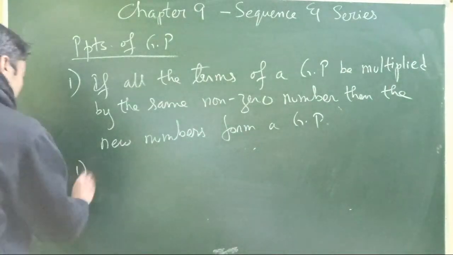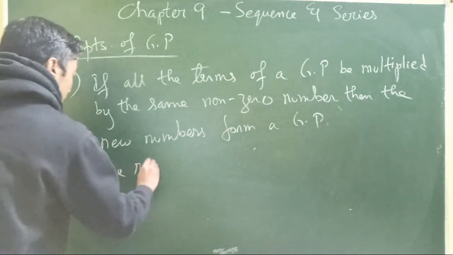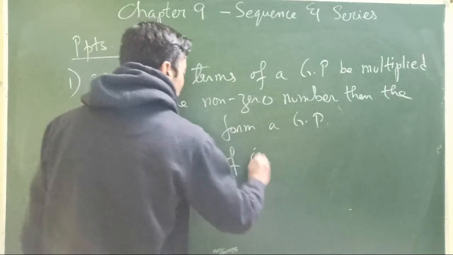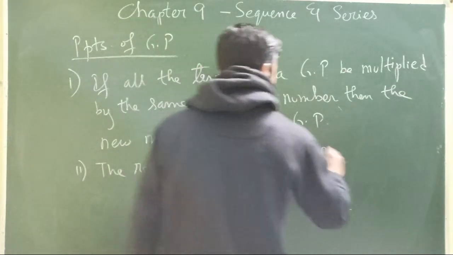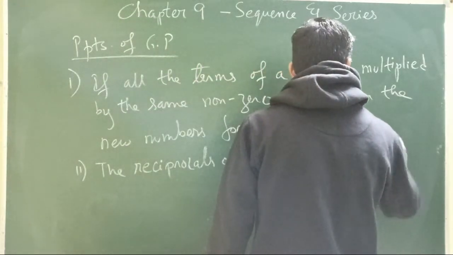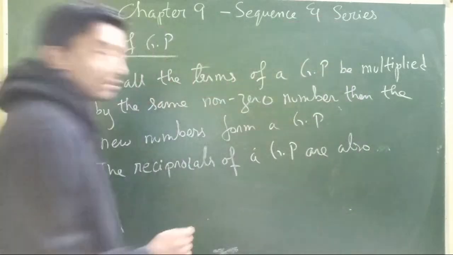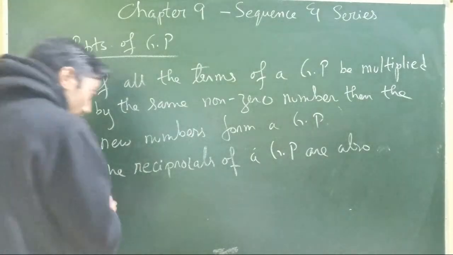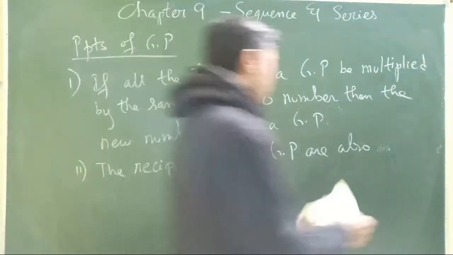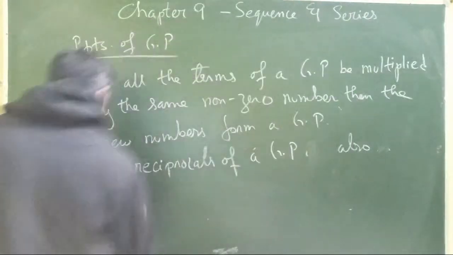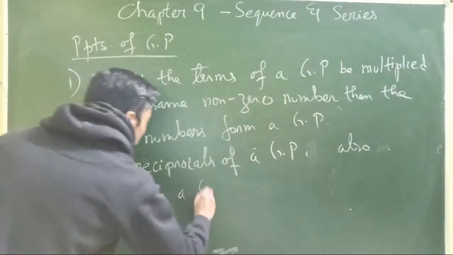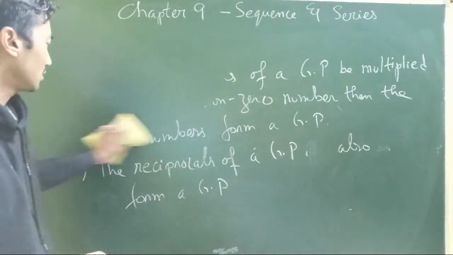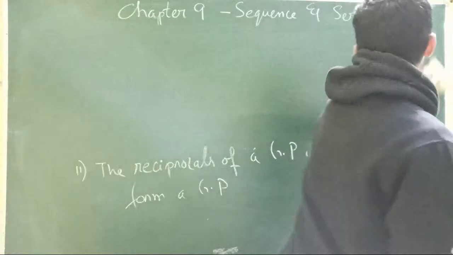The second property is the reciprocals. The reciprocals of a geometric progression also form a geometric progression.